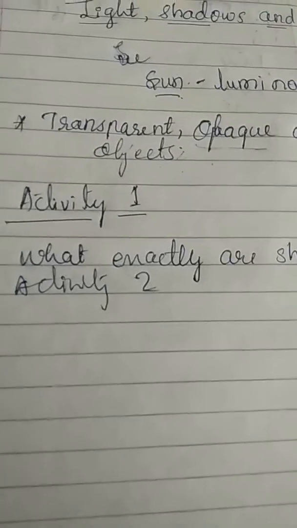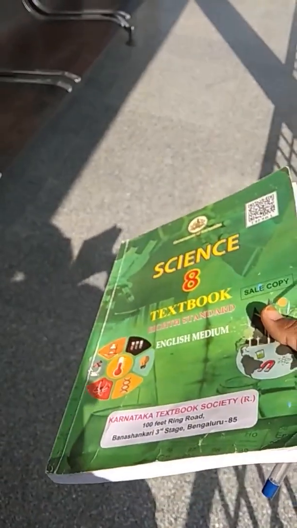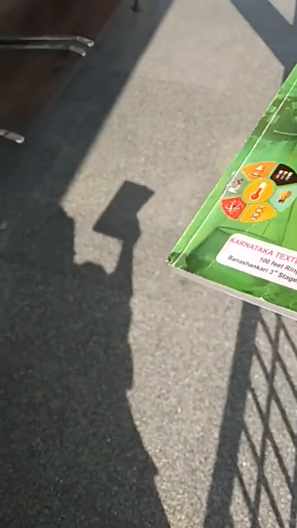Wait. As I told, when light enters, you just hold opaque objects. Observe here, I kept a book. This is an opaque object. So that black or dark patch on that ground is the shadow. And I kept a pen here. Yes, my hand. If I stand, you can see clearly, yes, my shadow on this ground. That is exactly a shadow. Observe carefully.